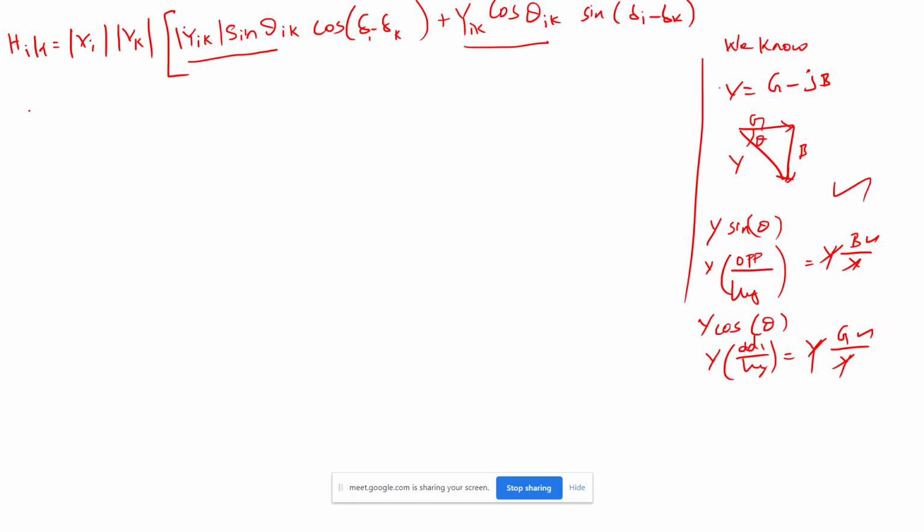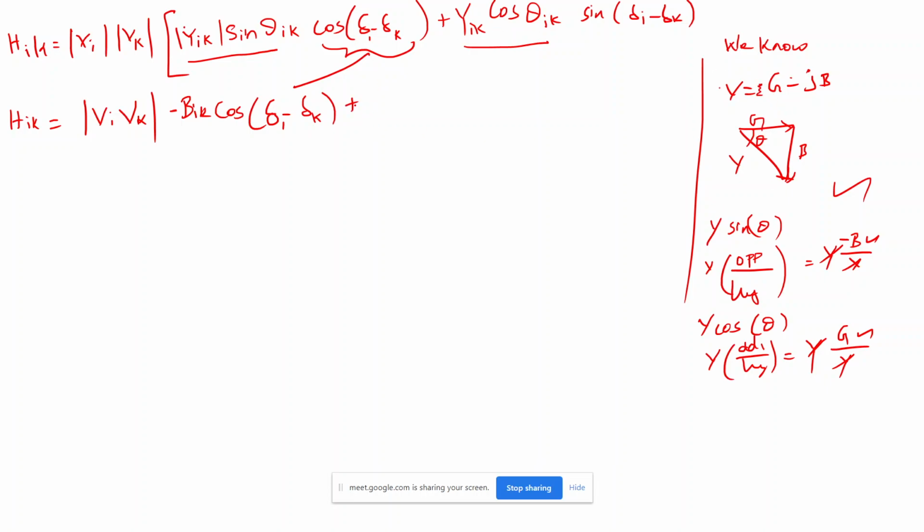Then I will simplify further. H_ik is nothing but V_i V_k, and this will become minus B, because I will get a minus here, so I will get minus B_ik cos(del_i minus del_k), and here it will become plus G_ik sin(del_i minus del_k), because there is no minus here.